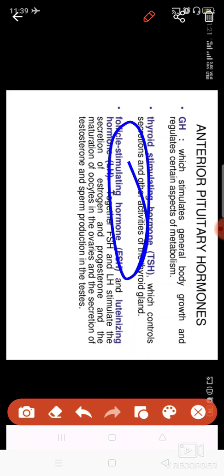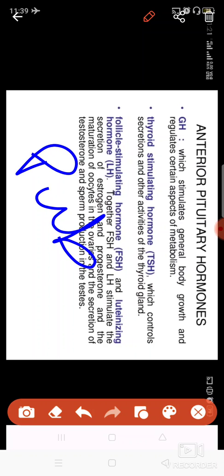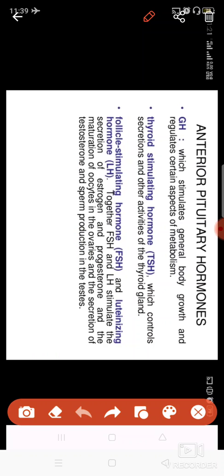Then come the follicle stimulating hormone and luteinizing hormone. These two hormones are responsible for the growth which occurs during the adolescence of the child. When you reach puberty age, these two hormones work together to produce the hormones present in males and females, which are produced by the ovaries and testes. Estrogen and progesterone are the two hormones released by the ovaries.